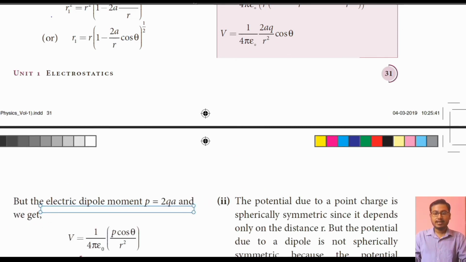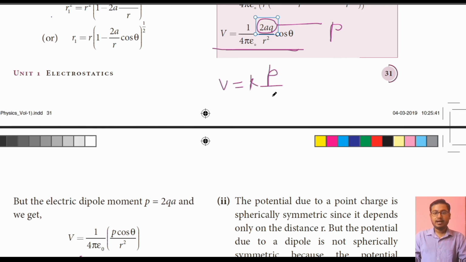Okay, in that equation we know that this value 2aq is equal to P, and P here is the electric dipole moment. So in this equation we can directly write V is equal to K into P by r square into cos theta. As it is already given here, the electric dipole moment P is equal to 2aq, and we get V is equal to 1 by 4 pi epsilon naught into P cos theta by r square.